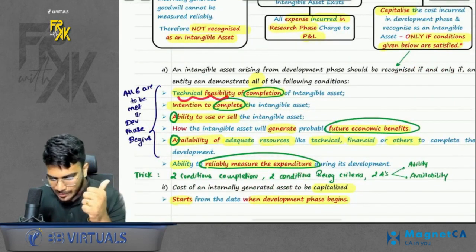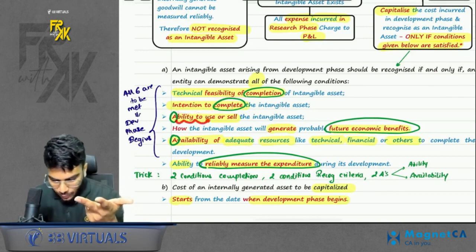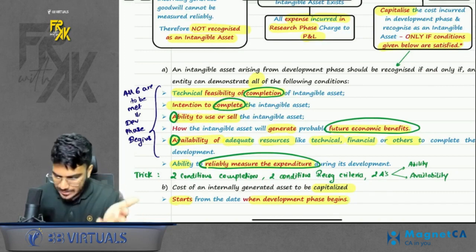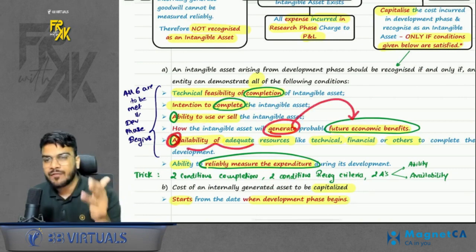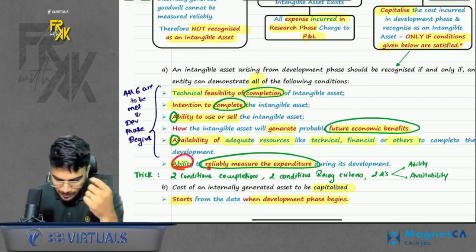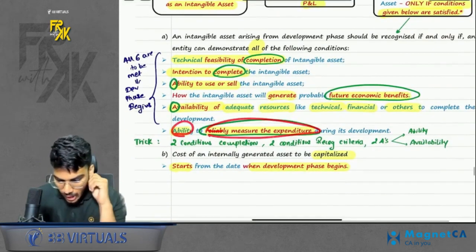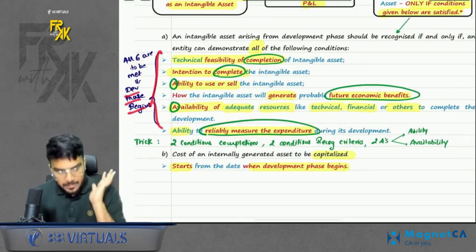First is technical feasibility of completion. Second is intention to complete. Third is ability to use or sell the intangible asset. Fourth is demonstrate how it will generate future economic benefit. Fifth is availability of adequate resources like technical, financial, etc. And the last point is reliably measure the expenditure. Sir, all six are to be met. On the date when all six are met, the development phase begins.